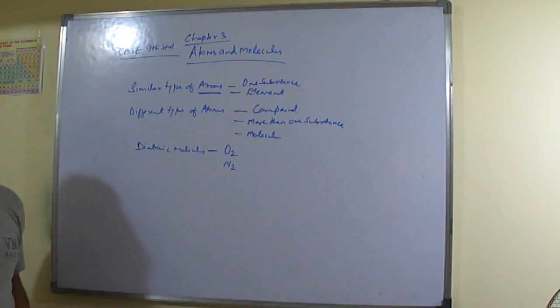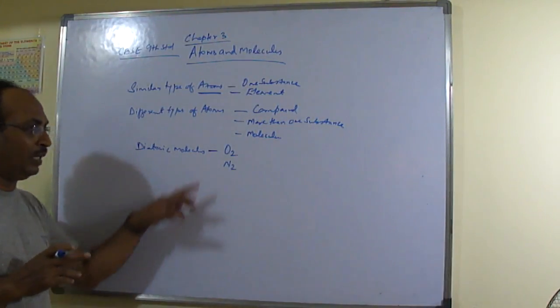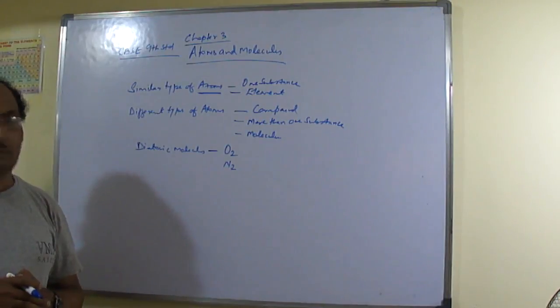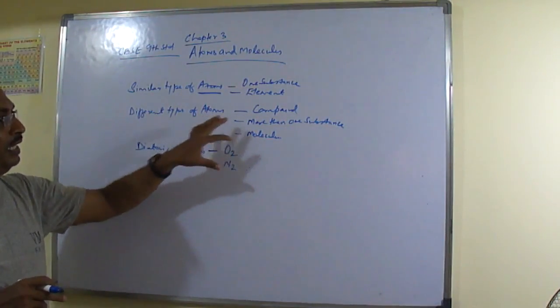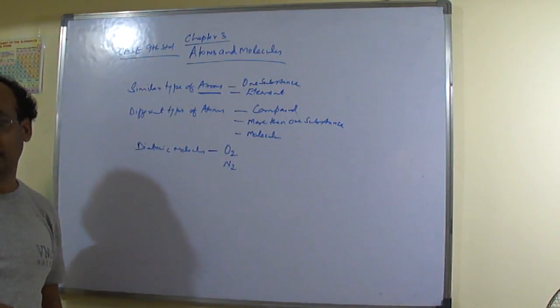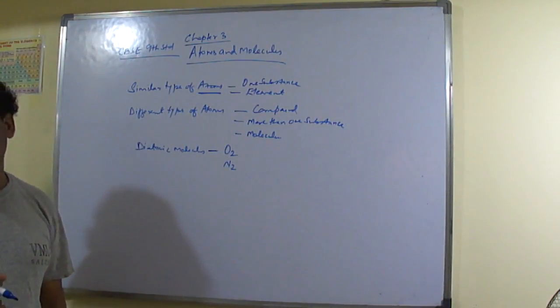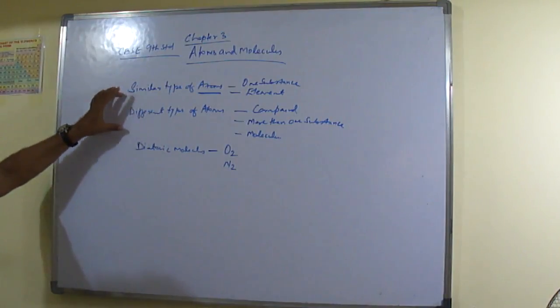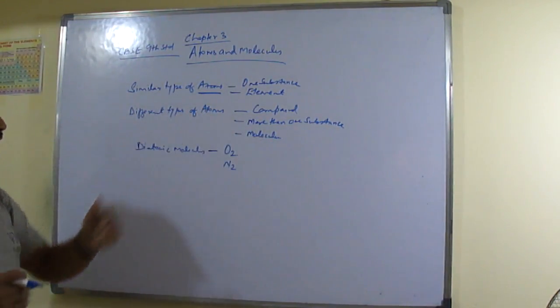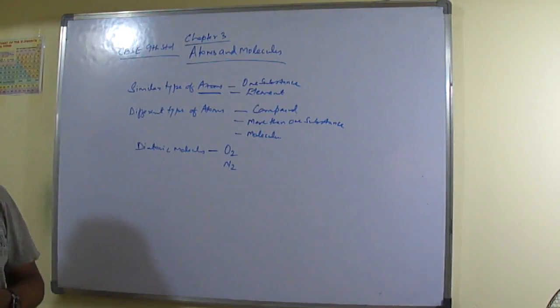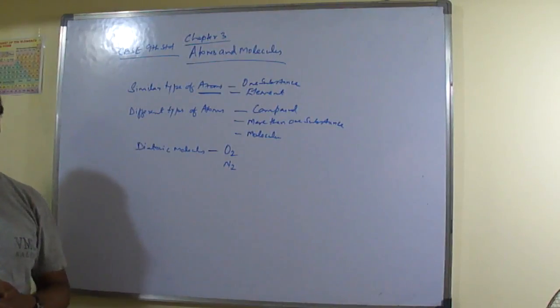So in a diatomic or triatomic molecule, similar type of atoms only will be there, but it will not come under the category of compound. Compound means when it combines with any other element, a different type of atom. So when matter was formed, and some matter was in the form of compound, then different types of atoms were discovered in that. In that case, it will be called molecules.